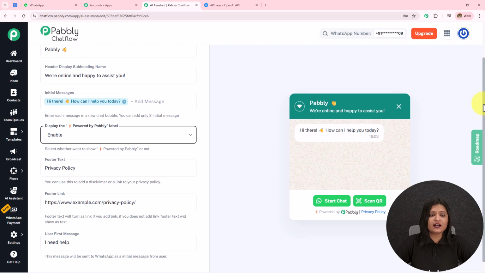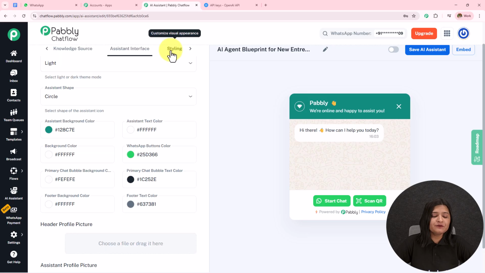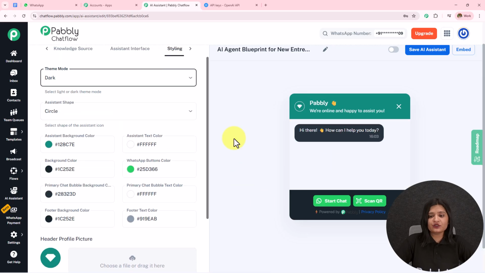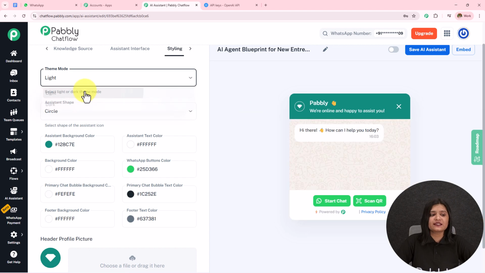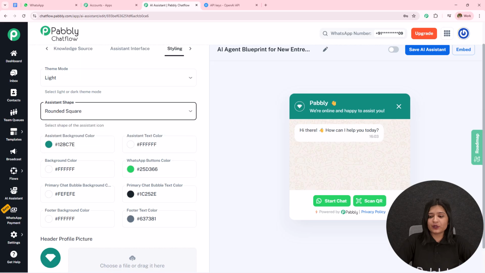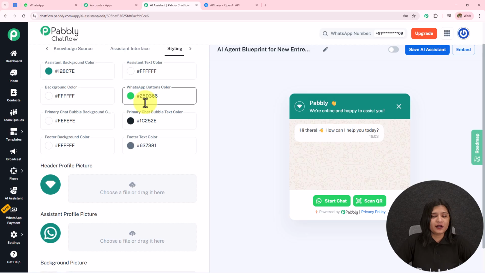Moving on towards our final option, which is the styling. Over here I have selected the theme mode as light. You can select it as dark also, and it will start appearing. I'm going to select it as light. We have this assistant shape: circle, square and rounded square. Then we have this background color, text color, button color. You can set these according to your choice and preference.